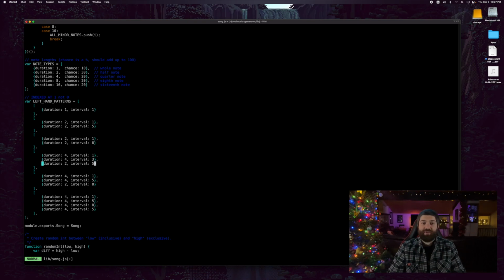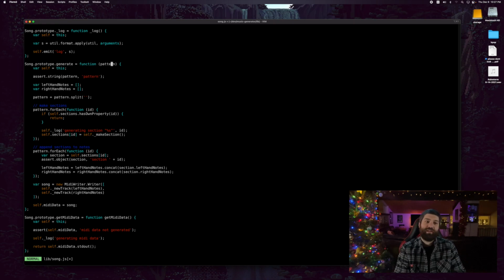So let's jump down a little bit. All right, so this function right here, this is the generate function. This is sort of the entry point to this module. This is the function that's responsible for going from 0 notes to an entire song worth of notes. And how it does that, it's actually really simple.